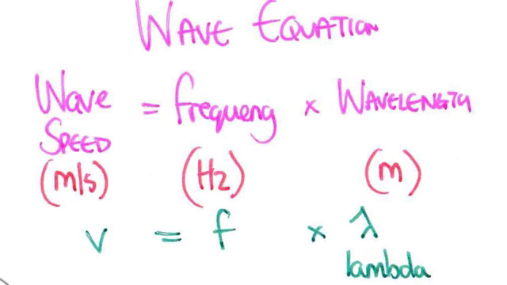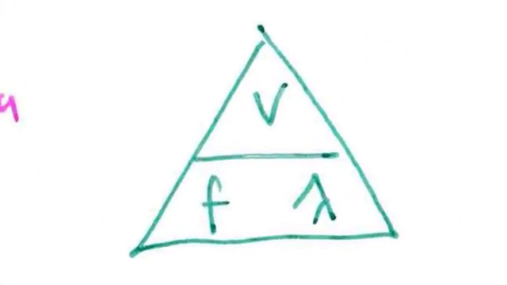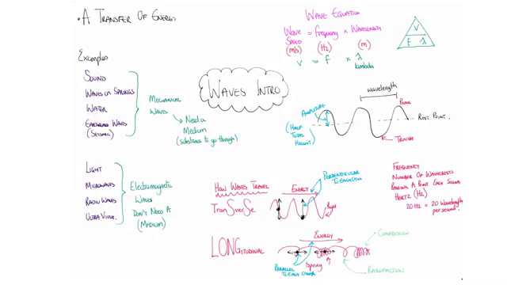If you've never seen that before, lambda is a Greek alphabet symbol. It looks like a sort of giraffe, and that's known as a lambda. And of course, it can appear in a triangle just like that there. And I think that is everything you need to know about waves.